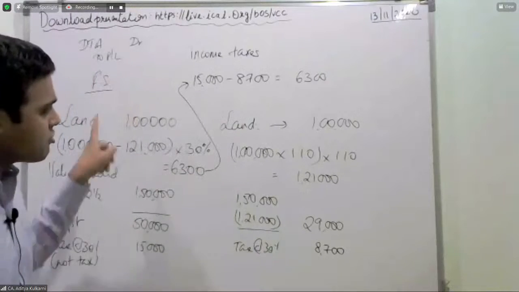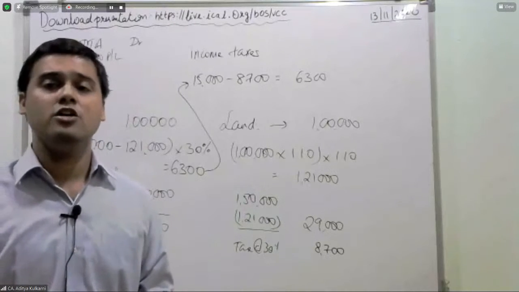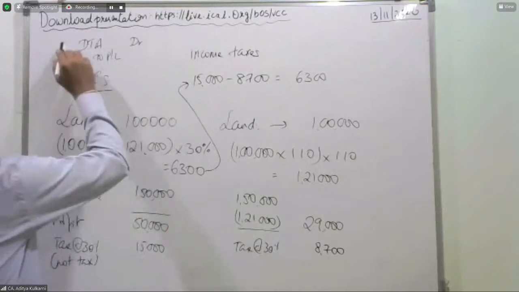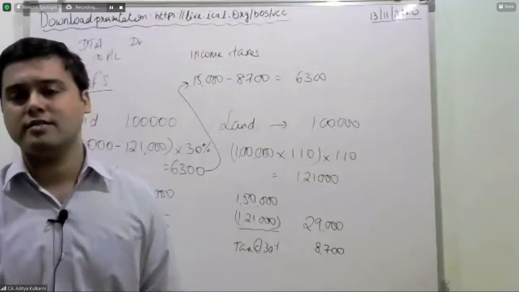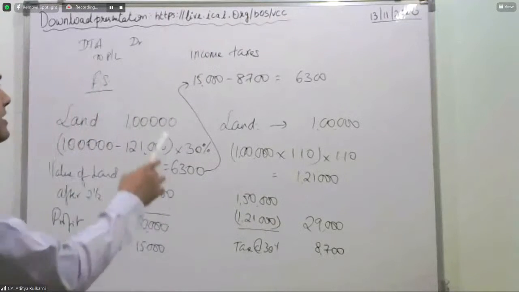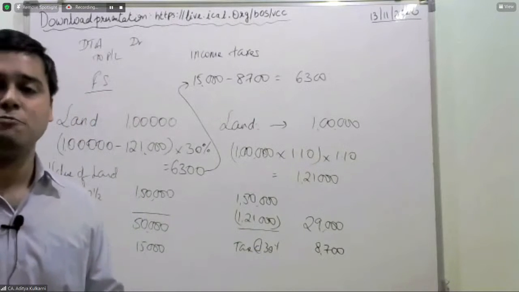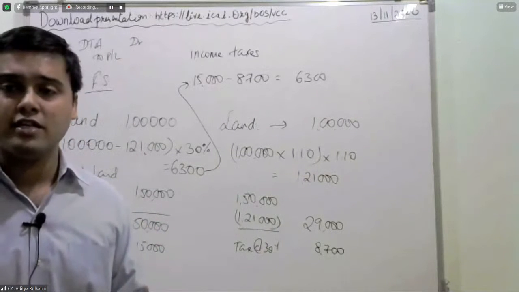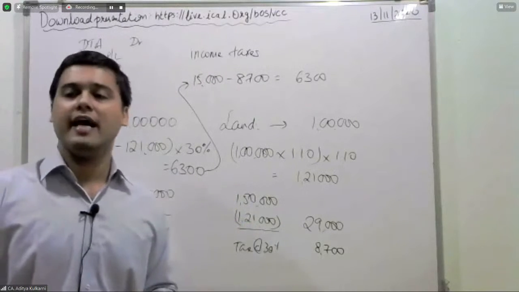Here I will be playing with lot of estimates. The asset is not virtually certain of realization. So I am going to have a problem in Ind AS 37 also if I recognize this. The standard tells no, you are not permitted to recognize. Why? Because there is no virtual certainty. It is your estimate. It is nothing but a contingent asset. An expected tax saving, that means an expected benefit that depends on future events. What is the future event? The future event is I should get this indexation of 1,21,000.